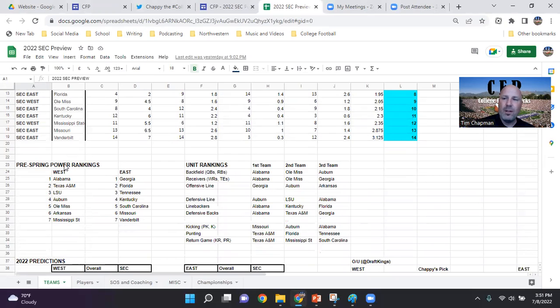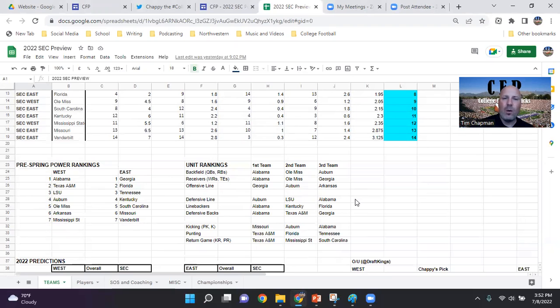So after the bowl season was done and after some movement was done, so right around spring games and maybe a little bit after some of these spring practices had concluded, these are the talent rankings based on the roster, based on who they had prior to their new class coming in. And then pretty much everything else is projecting what I see for 2022. So you've got unit rankings for 3 spots on offense, 3 on defense, and then 3 in the special teams area, a first, second, and third team.